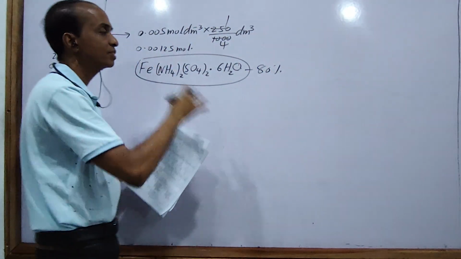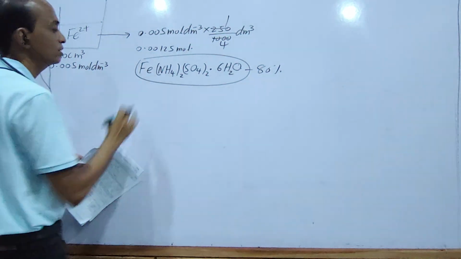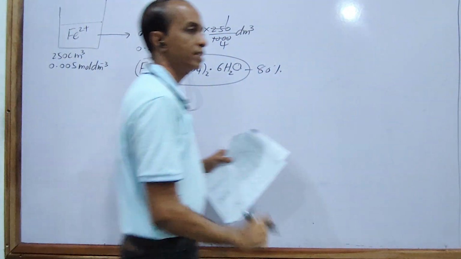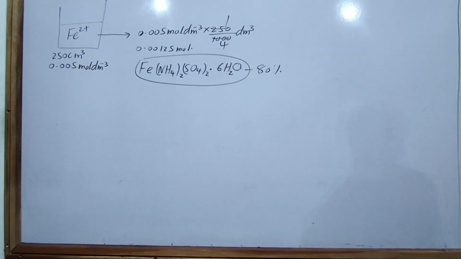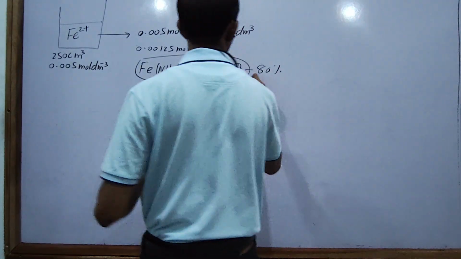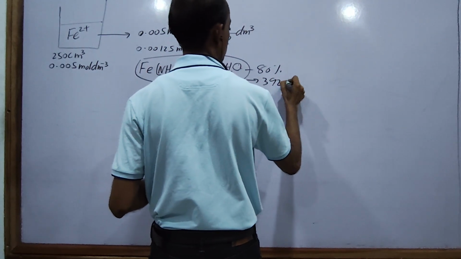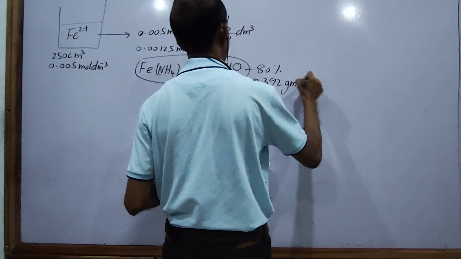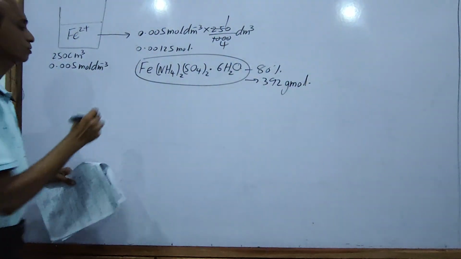If it were 100%, we could calculate directly. First, we must calculate the molar mass of that compound. They have given the relative atomic masses. The molar mass of that compound is 392 grams per mole.